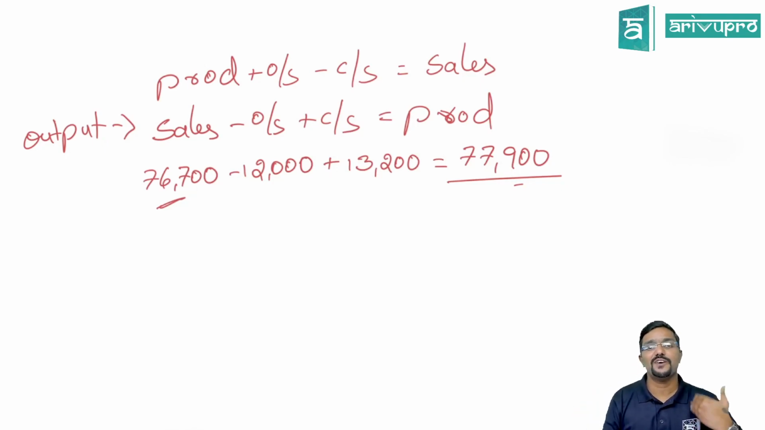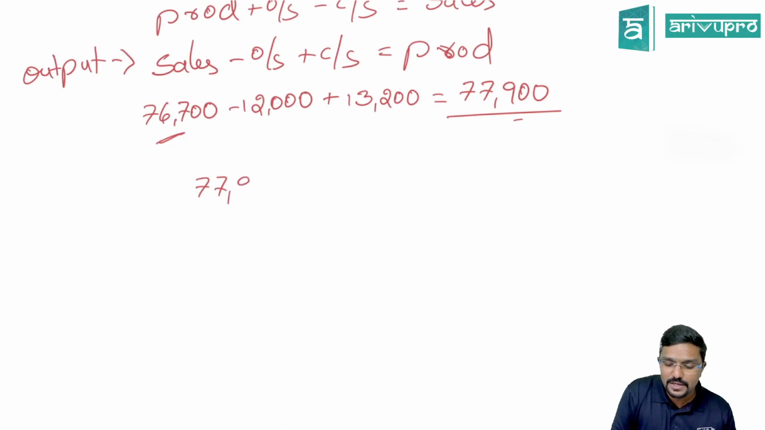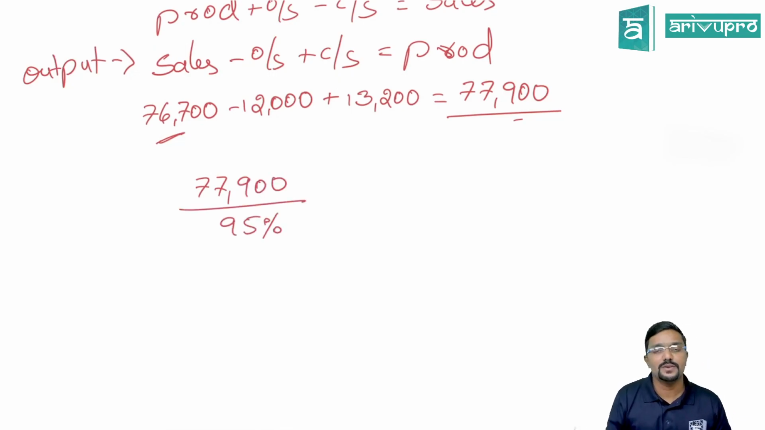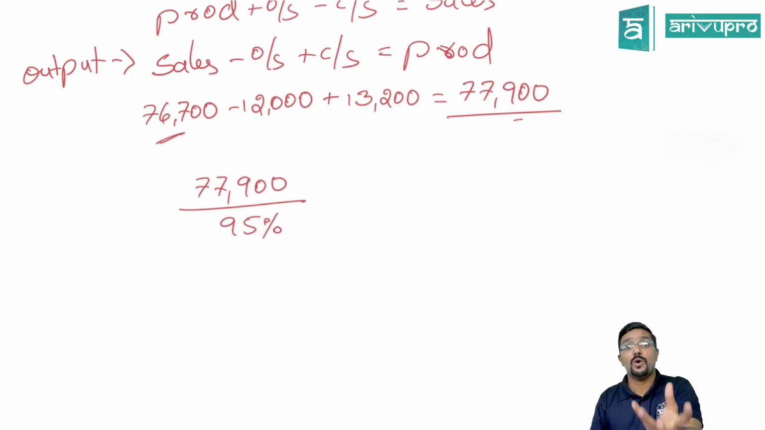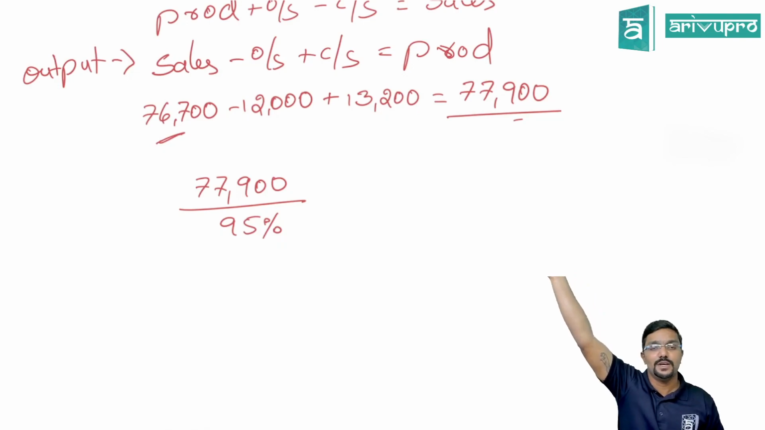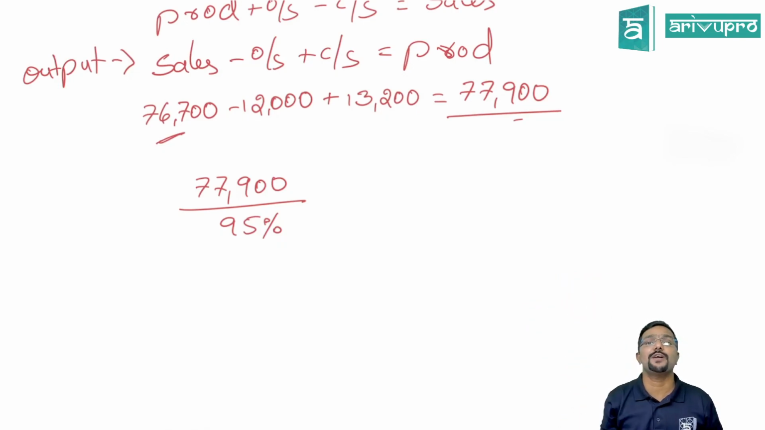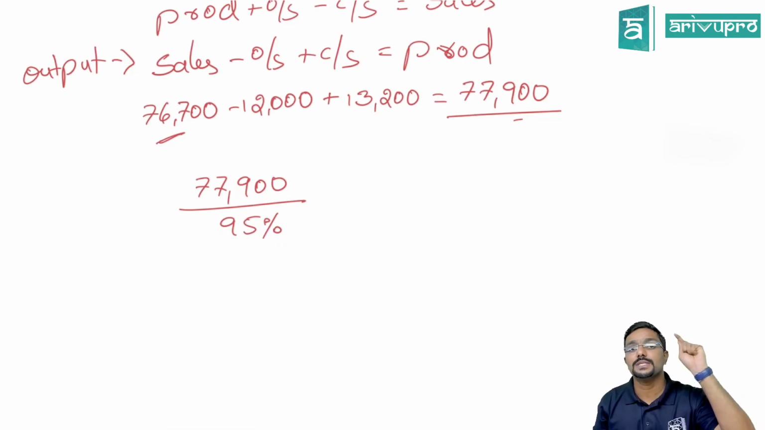77,900. But for this, how much raw material is required? There is 5% input which is lost due to loss. So can I tell how much raw material is required? Means 77,900, which is 95%. Because 5% is lost now. So how many good units you produced is 95% of your input. If your input is 100 units, then how many good units you produced? 95 good units. So how many good units I have produced in 2022?